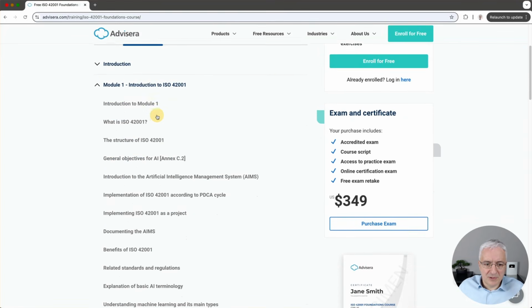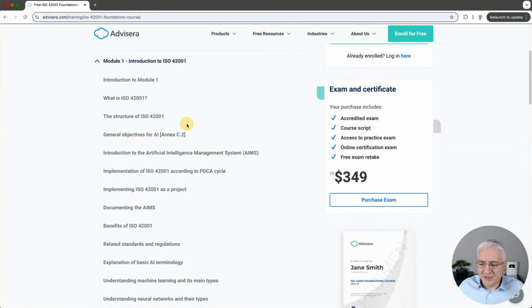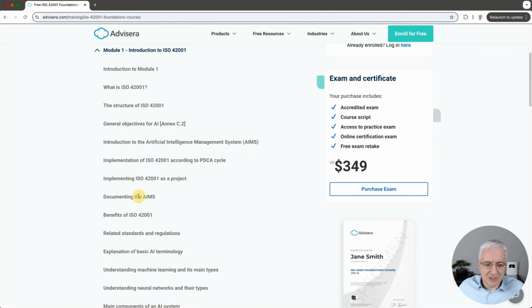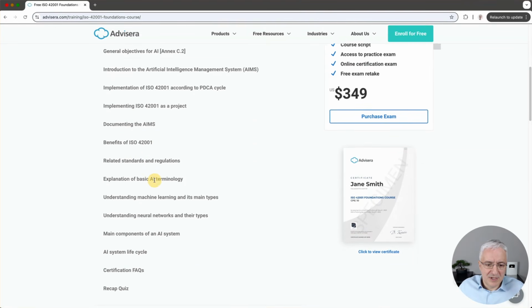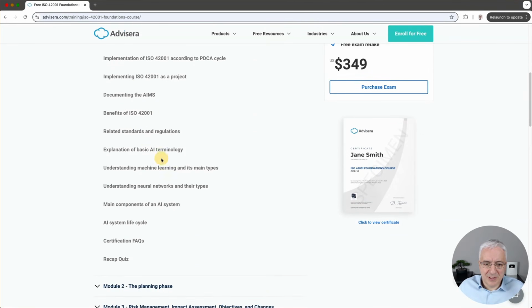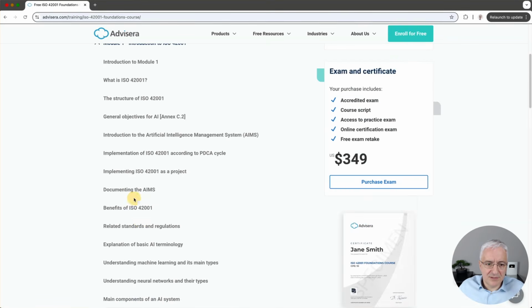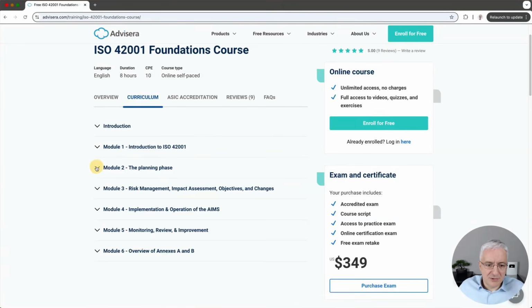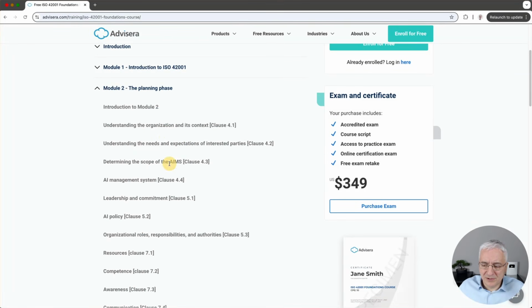So in this module 1, you have general things about the standard. So basically, how do you organize this artificial intelligence management system? Basically, this is AI governance, how to implement it, how to document it, these kinds of things. But you also have some other explanations about AI terminology, machine learning, well, neural networks. This is very similar to the video that you've seen today. Main components of the AI system lifecycle, these kinds of things. And then module 2 starts explaining each and every clause of the standard.